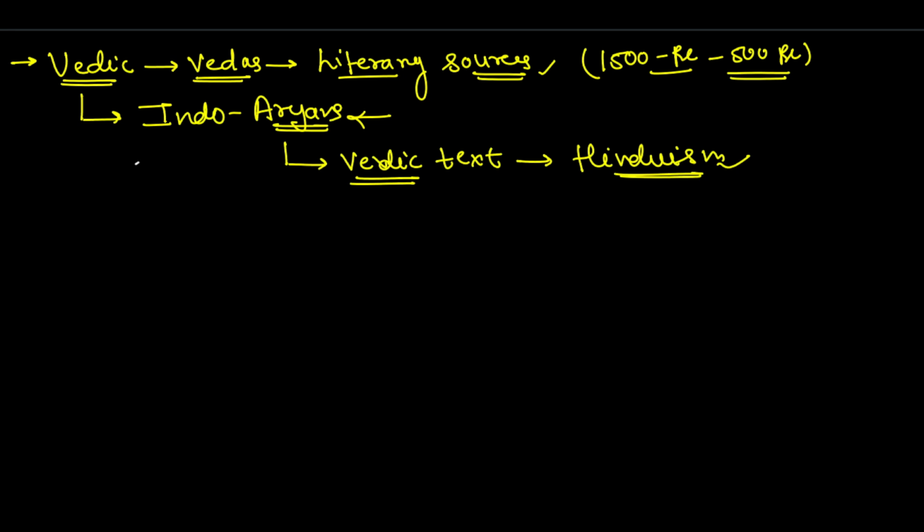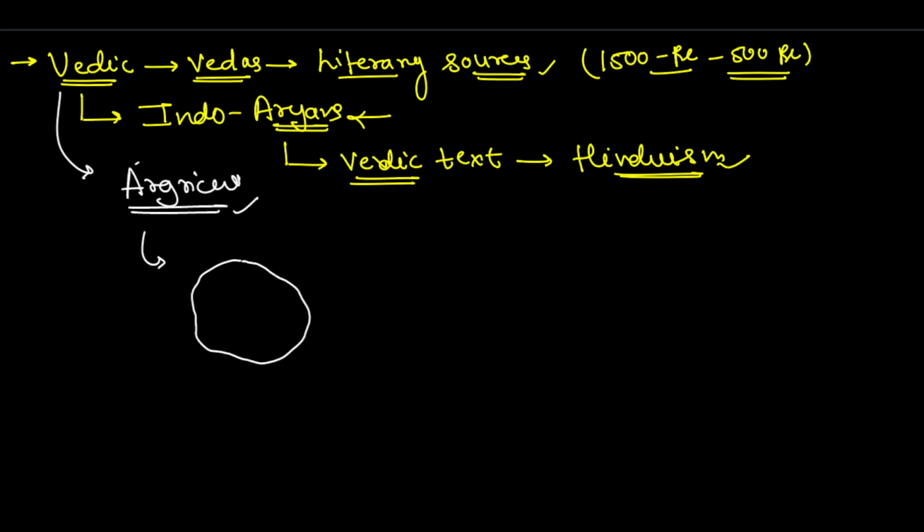Next, we see that Vedic society was pastoral and agricultural. And what it led to eventually, in the culmination, was various different regional groupings, which were later known as the Mahajanpads.